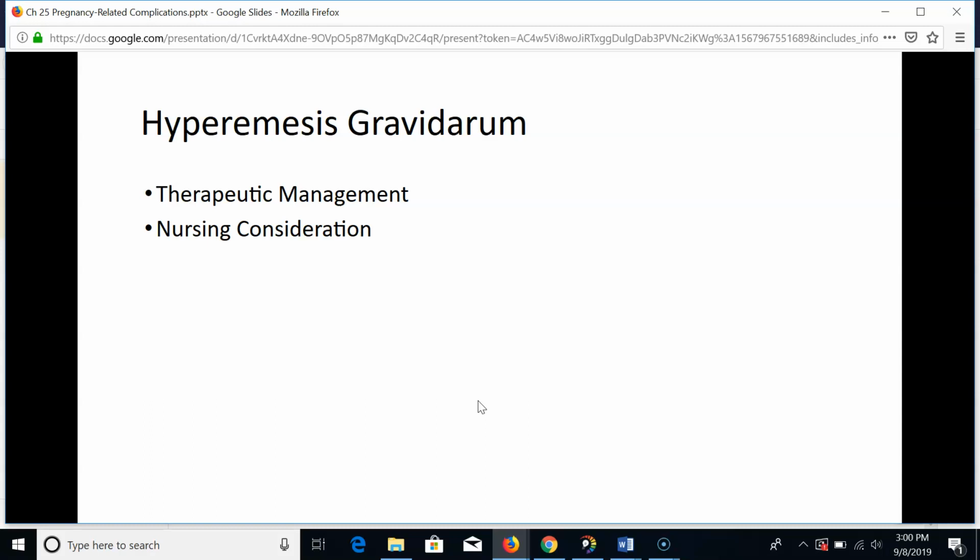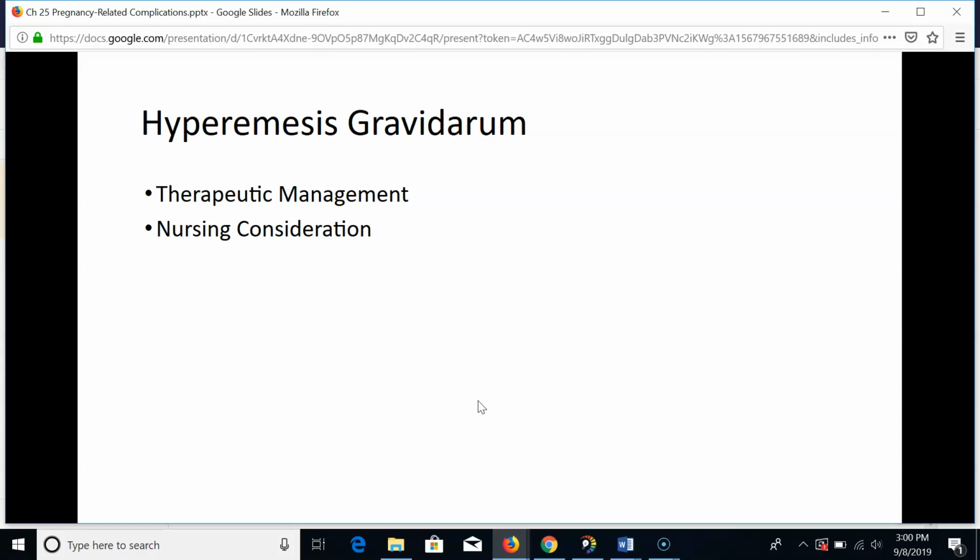The etiology is unknown. Therapeutic management includes ruling out other causes such as cholecystitis or peptic ulcer disease. Imbalance of electrolytes can occur, so many times the treatment is at home where the attempts to control the nausea are trialed. Vitamin B6 can help, as well as ginger. Antiemetics may be prescribed. If these measures are not working, IV fluid and electrolyte replacement may be needed.